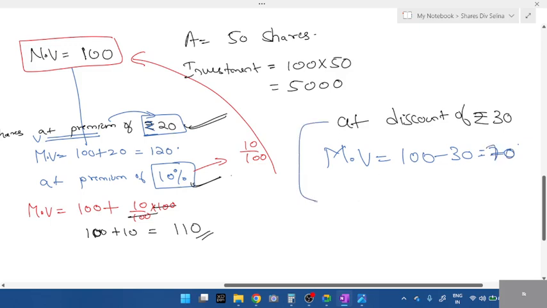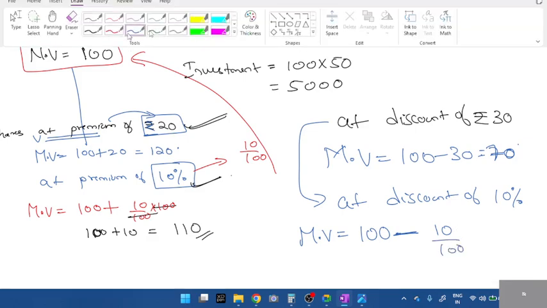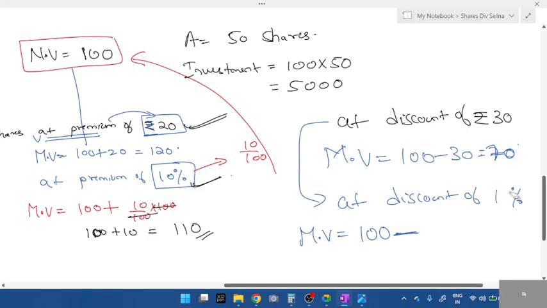Or they'll give you like this, at discount of 10%. Percentage question. Discount of 10%. So market value will be, take this nominal value 100. If it is discount, what do you have to do? Subtract. Don't put 10 here. If you're getting confused, I'll take 20%.